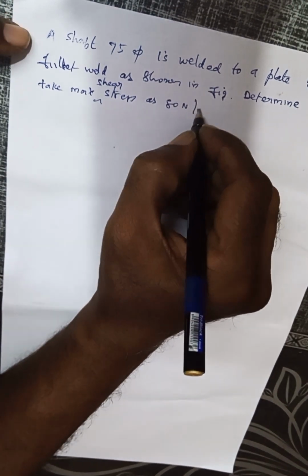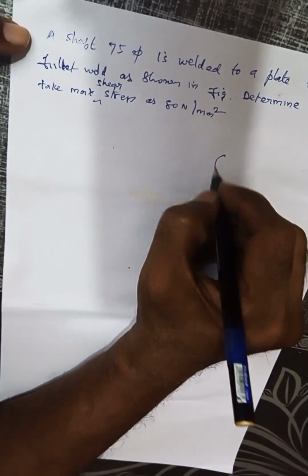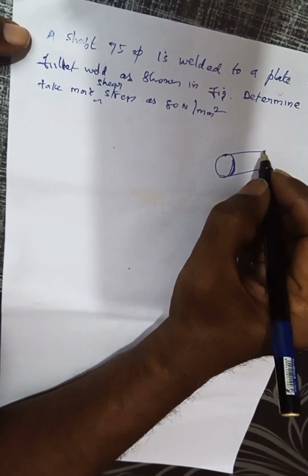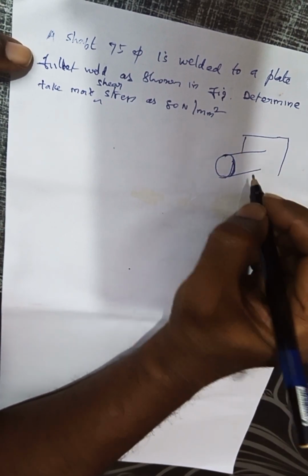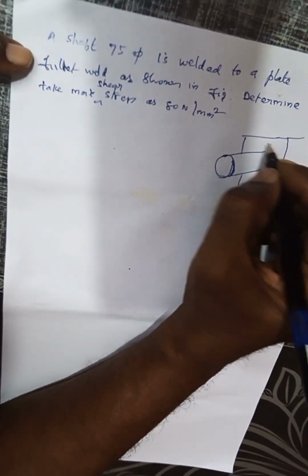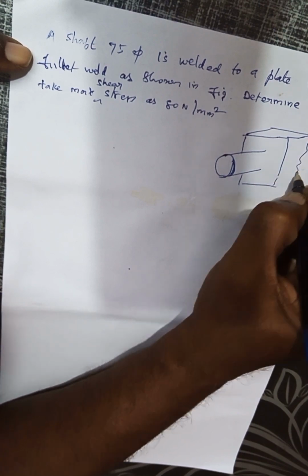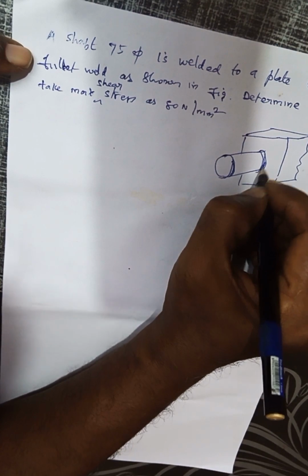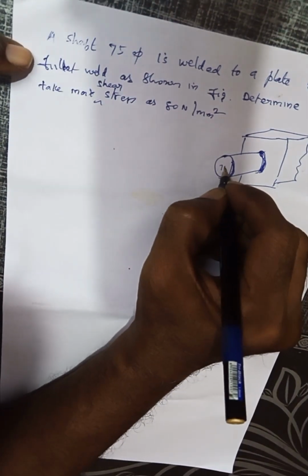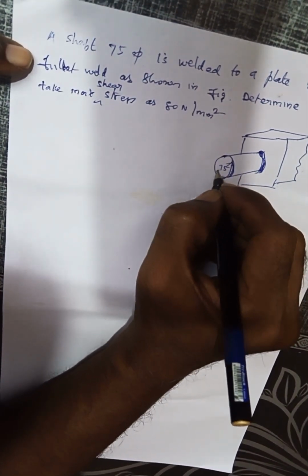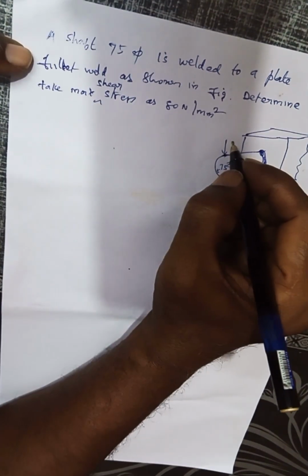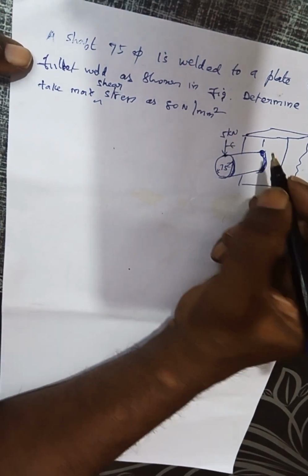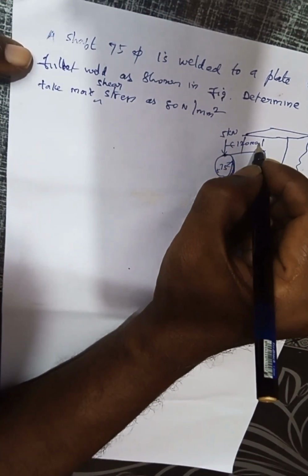So this is the diagram. The rod is welded to a plate. This is the weld. It is 75 dia, so diameter is 75 mm. The load is 5 kilonewton. The length is 120 mm.